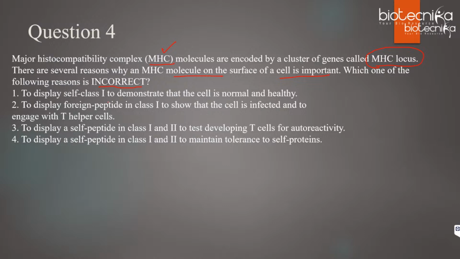First, to display self peptide in class 1 to demonstrate that the cell is normal and healthy. Second, to display foreign peptide in class 1 to show that the cell is infected and to engage with T helper cells. Third, to display a self-peptide in class 1 and 2 to test developing T cells for autoreactivity. Fourth, to display a self-peptide in class 1 and 2 to maintain tolerance to self-proteins. So you have to find the incorrect statement over here. I'll give you all some time. Try to solve and tell me what should be the right answer.